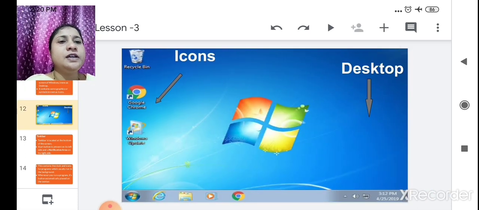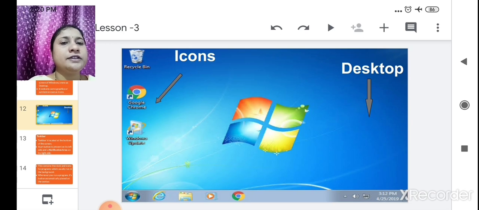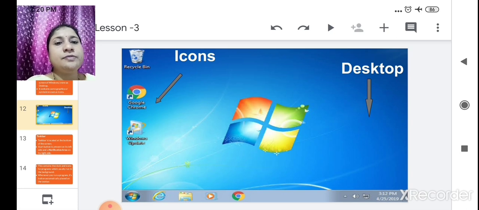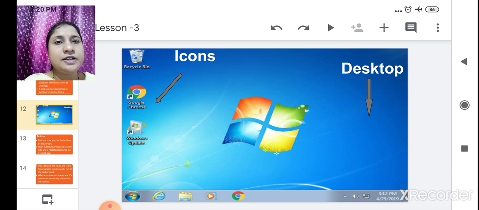Now see here, this blue screen is nothing but the desktop. On this desktop there are the Recycle Bin, Google Chrome and Windows Update. These are nothing but the icons. Got it? What do we get after starting Windows?